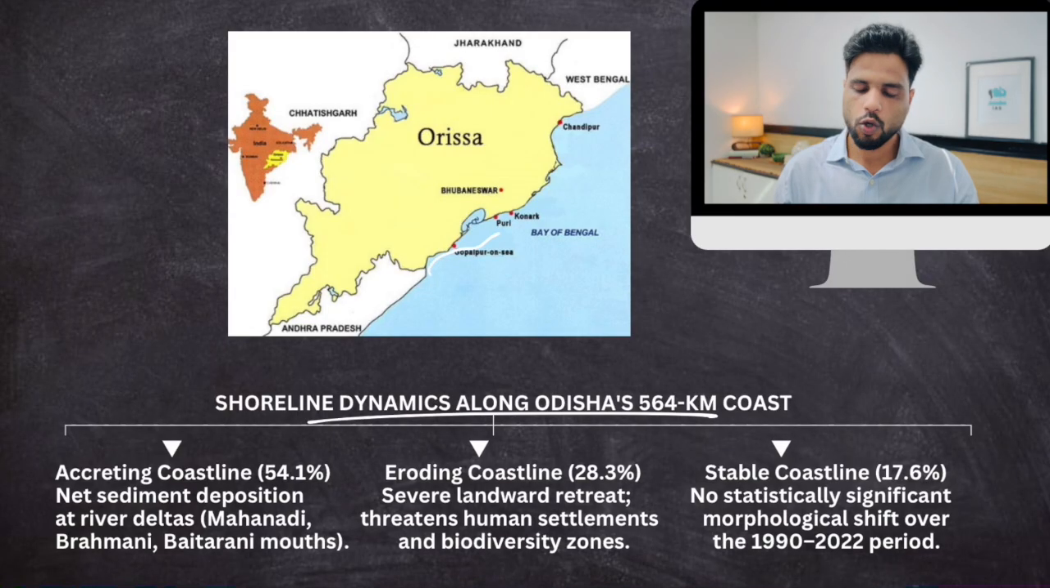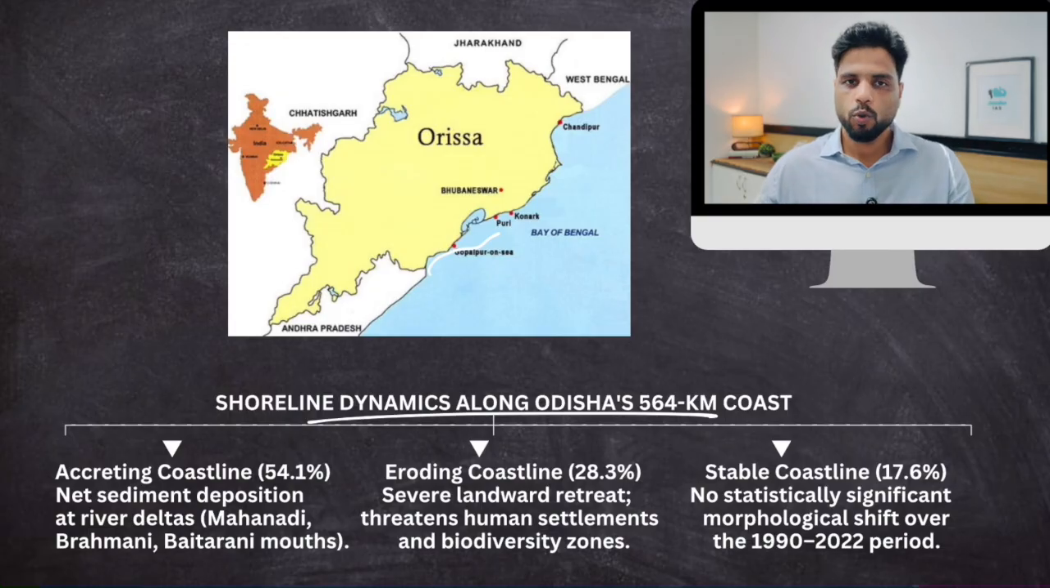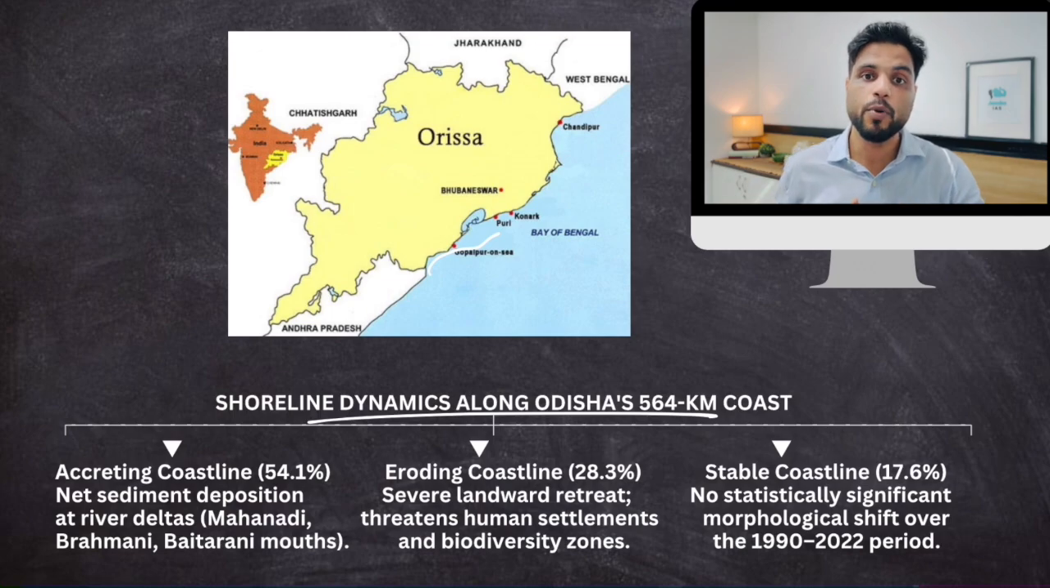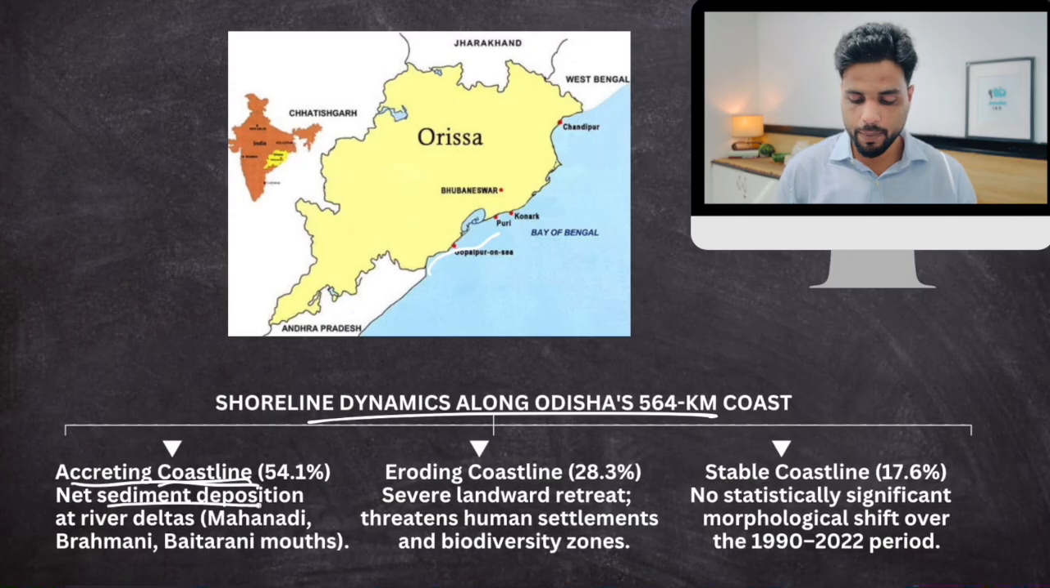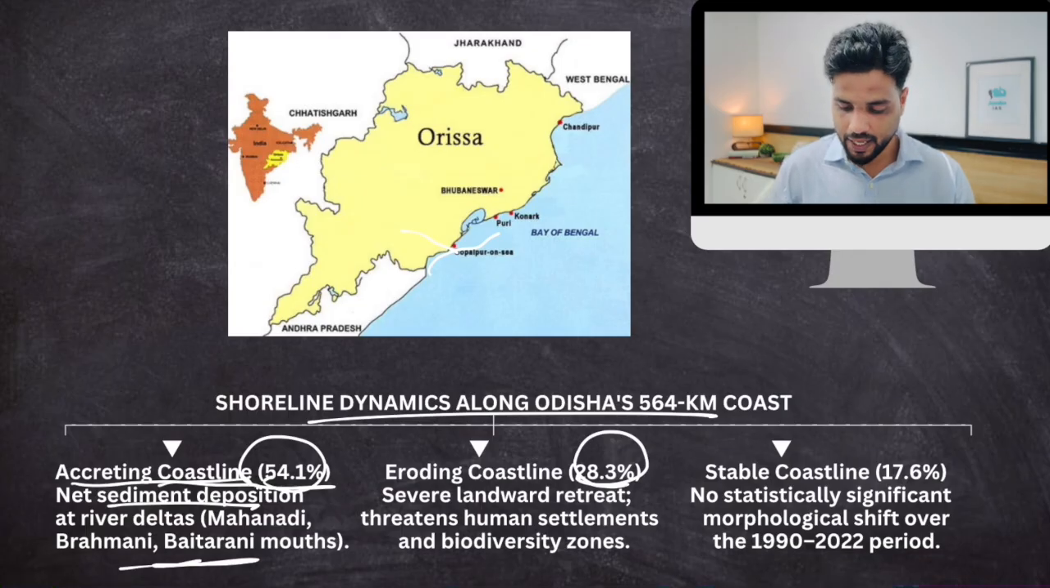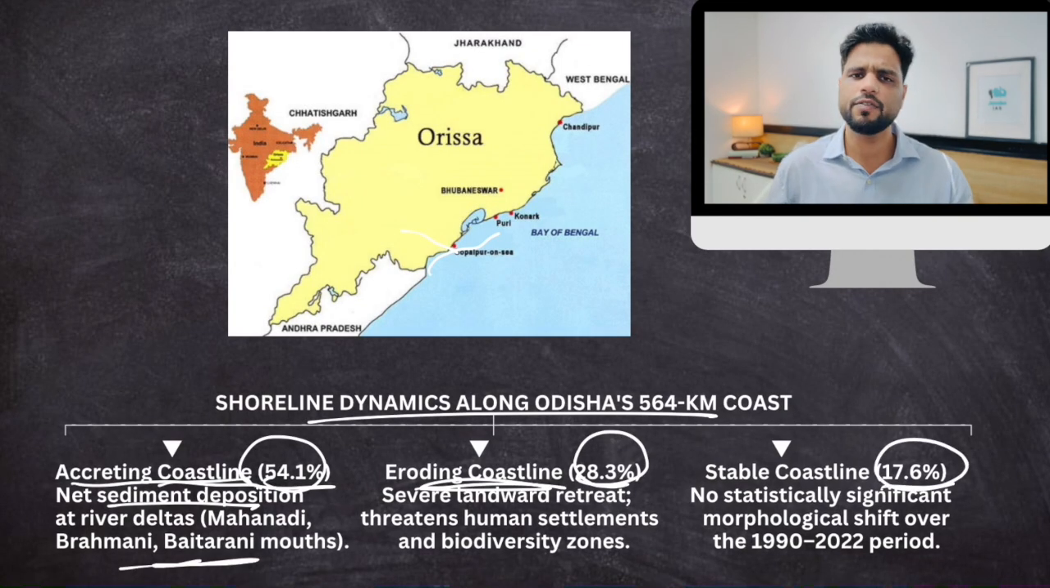Now, let's have a bird's-eye view of Odisha's shoreline dynamics, okay, its coastal situation. Most of Odisha's coastline is being renewed every year by the sediment brought by the sea waves, right? Sea currents. So that part of Odisha's coastline is known as accreting coastline, which means sediment deposition is happening. Sediment is also being deposited from the rivers and their deltas. So 54.1% is accreting. But 28.3%, which has increased, is eroding. And 17% of the coastline is stable, right? So this is the current situation.